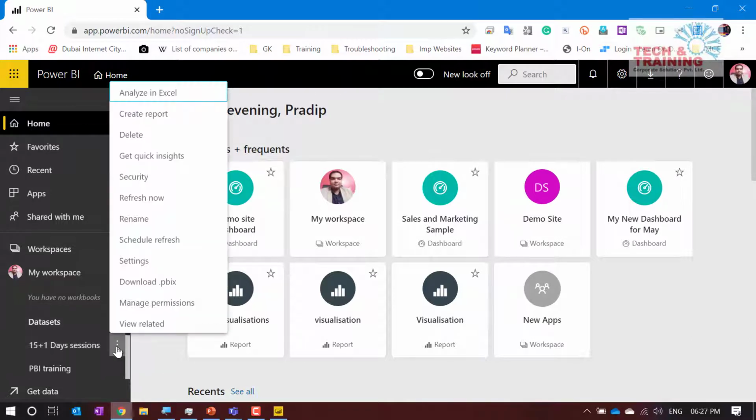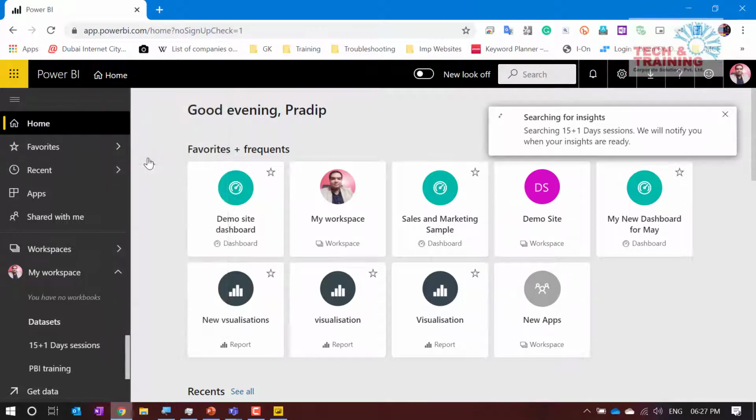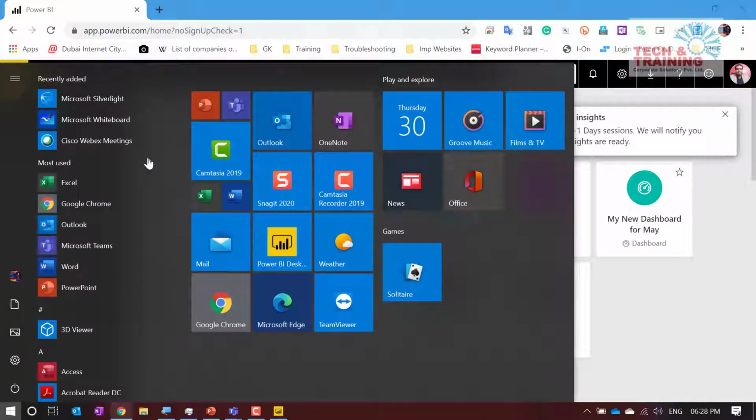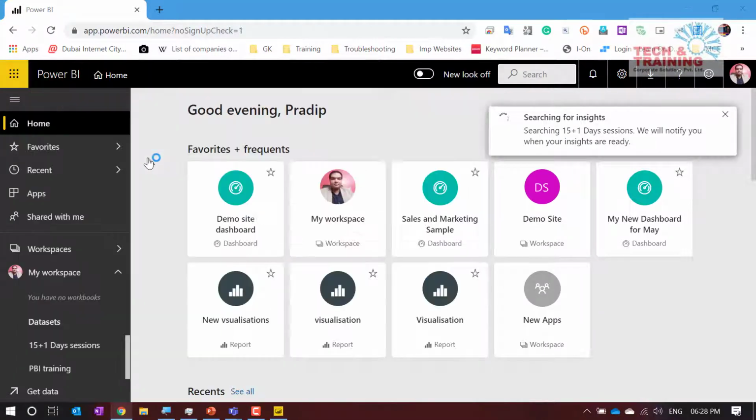I click here on my data set, and there is something called Quick Insights. When I click on Quick Insights, let's see what happens. It is now searching for some insights within my data. If you remember, in Excel we had a feature called Ideas. If you've forgotten, till the time it is opening, let me open Excel and show that feature to you.